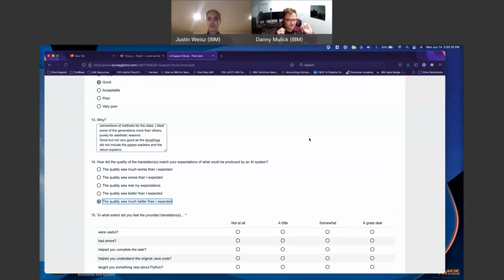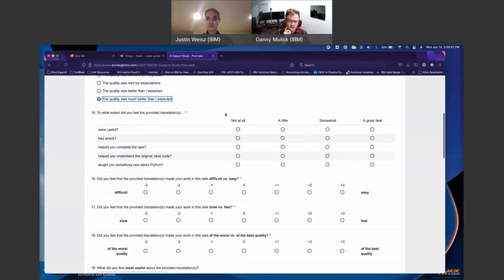Code generated by an AI. So my expectation was actually quite low. Translations were useful, a great deal. Had errors, I would say a little. I flipped between somewhat and a little there because I had to think about if there were any errors. It definitely helped me complete the task. Definitely helped me understand the original Java code. Unfortunately, I would say somewhat taught me about Python.